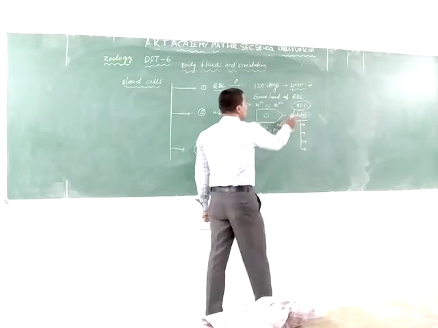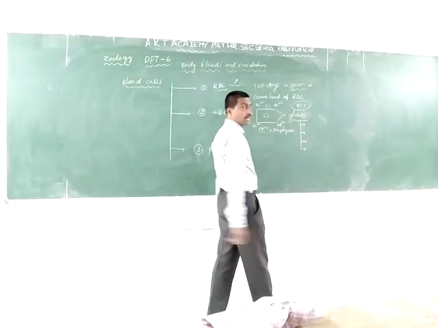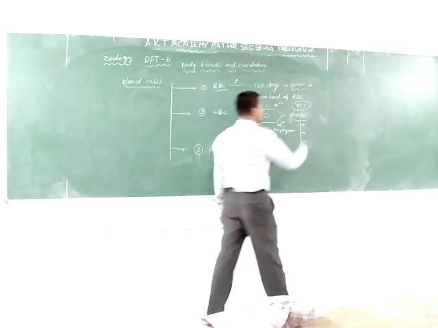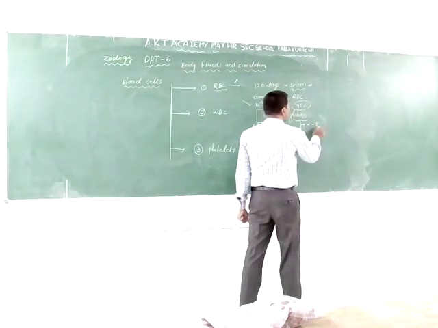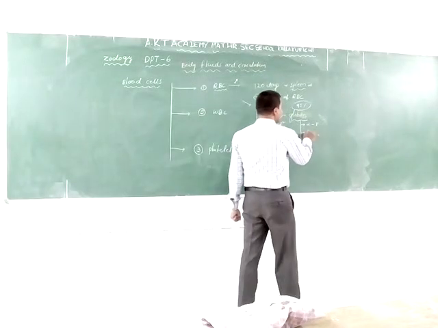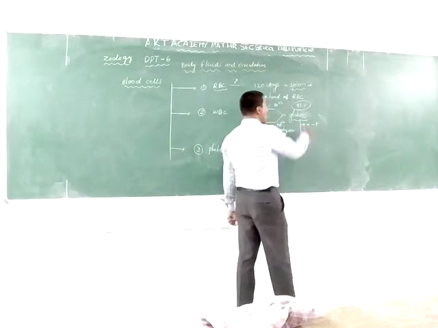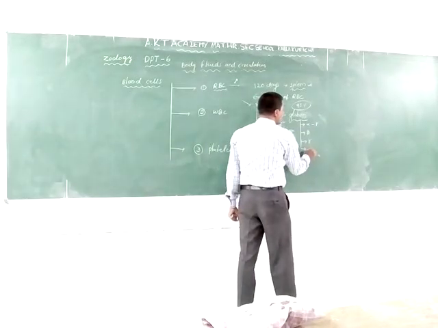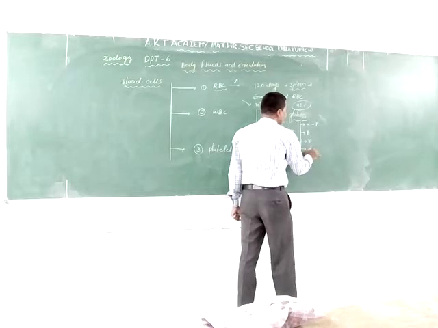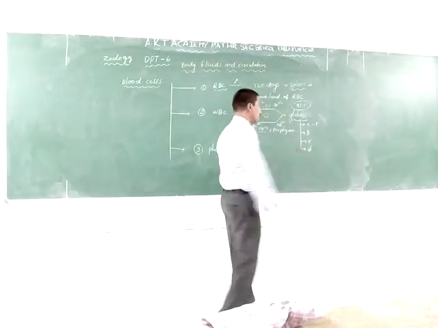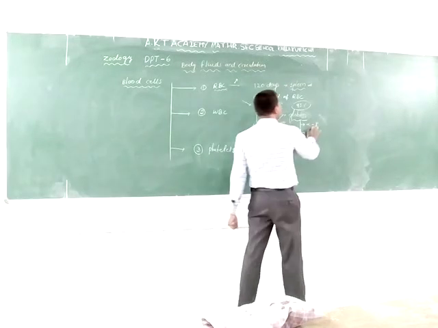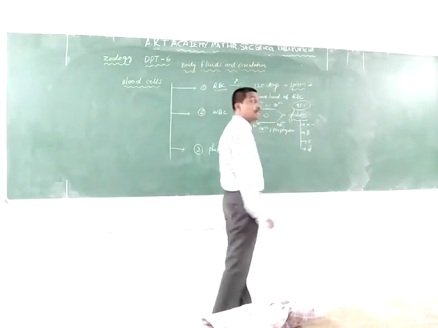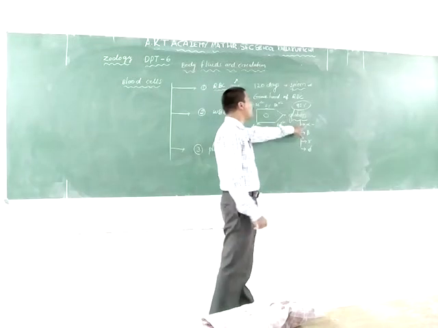In the hemoglobin, the globin has four polypeptide chains. The first one is the alpha polypeptide chain, and the second one is the beta polypeptide chain, and the gamma polypeptide chain, and also the delta polypeptide chain. The four chains are alpha chain, beta chain, gamma chain, and delta chain. Each chain has amino acids present there.